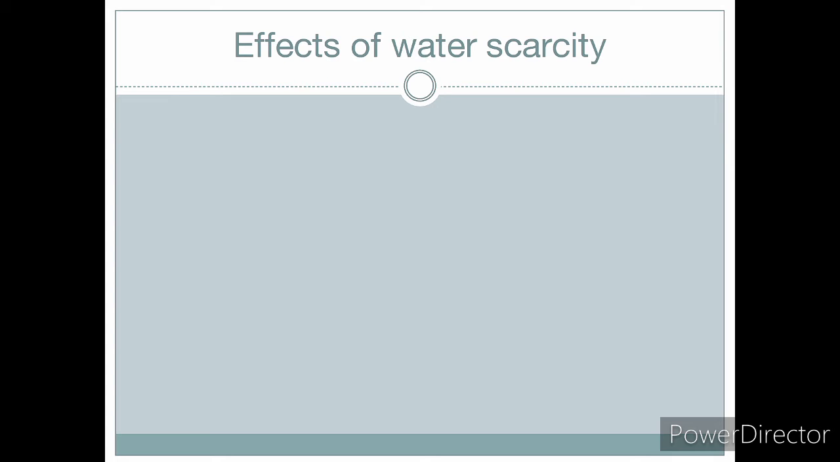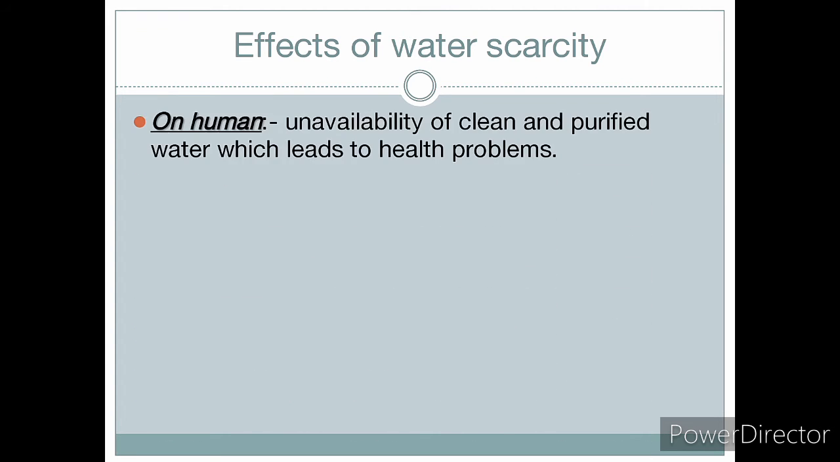Now there are several effects of water scarcity on humans, on plants, and also on land. So on humans, what are the effects? When there is a water scarcity, there will be less clean and purified water available, which will lead to health problems.